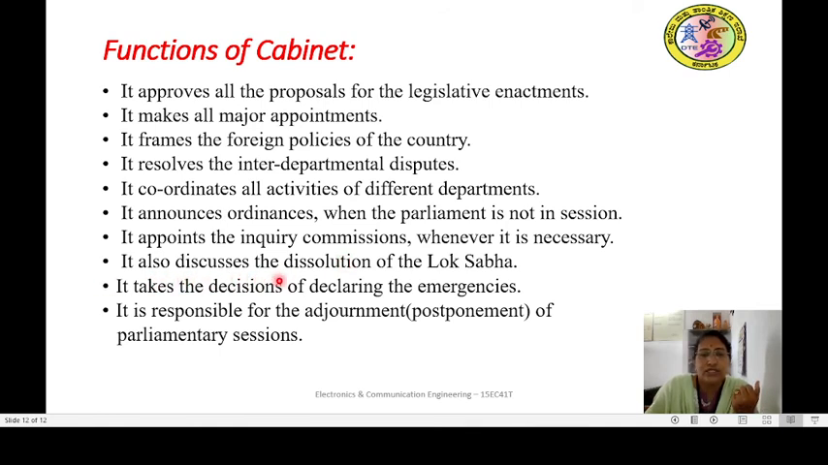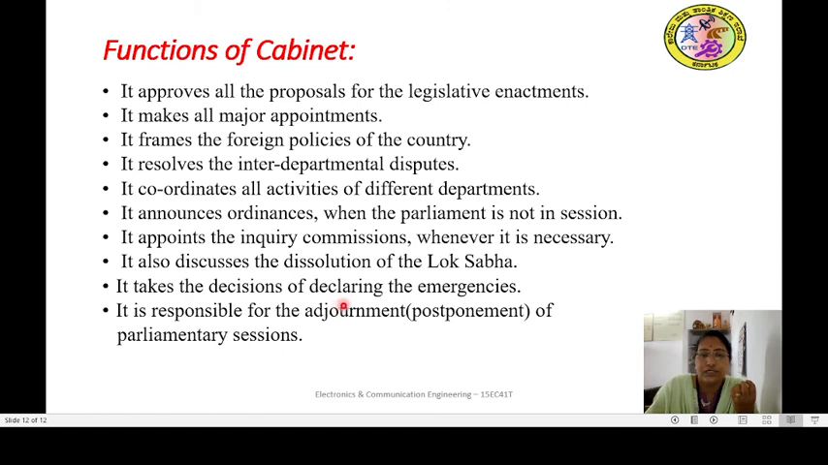It also discusses the dissolution of the Lok Sabha. So in case the government fails or loses the majority, in that case the Lok Sabha can be dissolved by properly discussing with the Lok Sabha members. So this is done by the cabinet ministers.